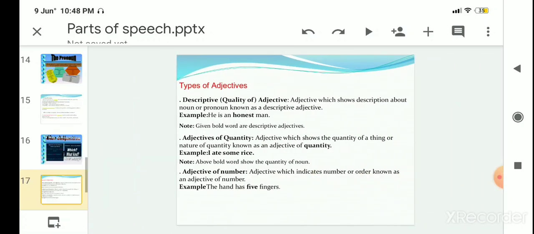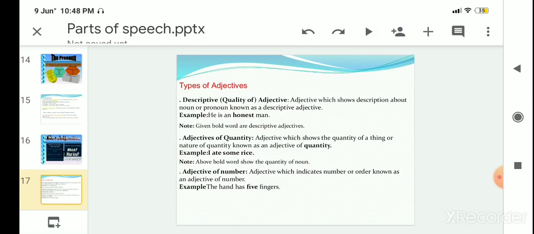There are different types of adjectives. Descriptive adjective. What is a descriptive adjective? The word itself says descriptive. It tells about a noun or a pronoun. An adjective which shows a description about a noun or pronoun is known as a descriptive adjective. For example, he is an honest man. Here the word honest describes the man, so it is called a descriptive adjective.